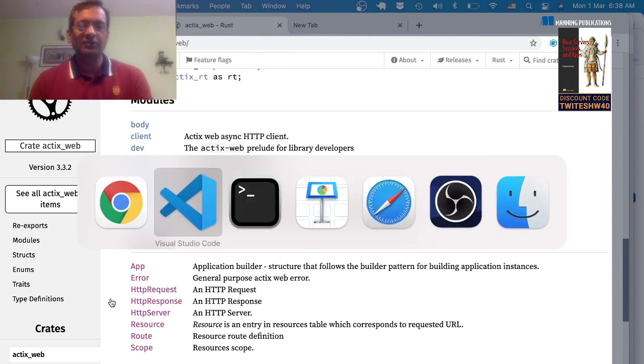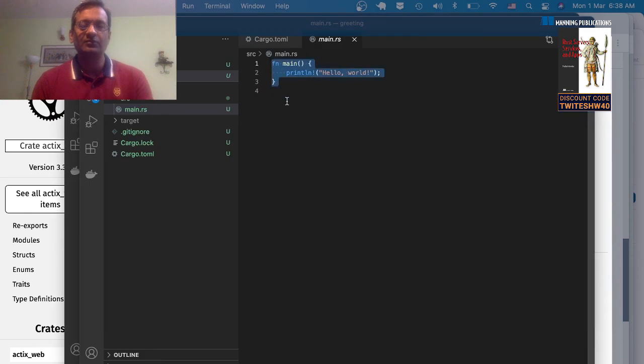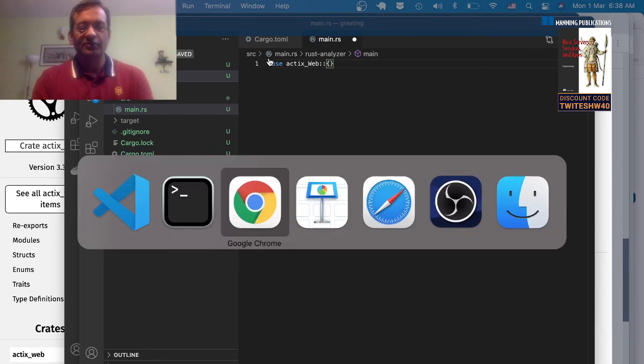So what we're going to do now is import some of these modules and structures. So let's do this. We're going to say use actix_web, and then you import what module you want. We're going to import a few modules here. I'll show you what they are.